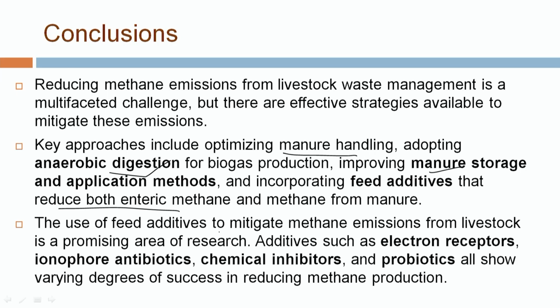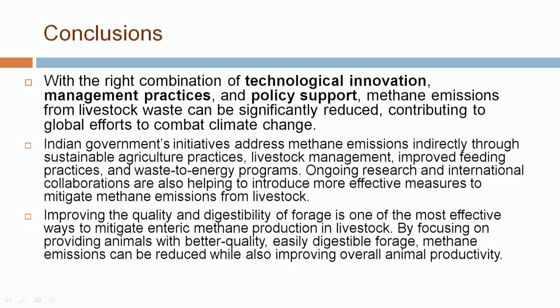However, the use of different additives to reduce methane emission from livestock waste is the most important area of research. Different feed additives like alternative electron acceptors, ionophores, chemical inhibitors, and probiotics have successfully shown that they are very helpful in reduction of methane emission, mainly via enteric fermentation.